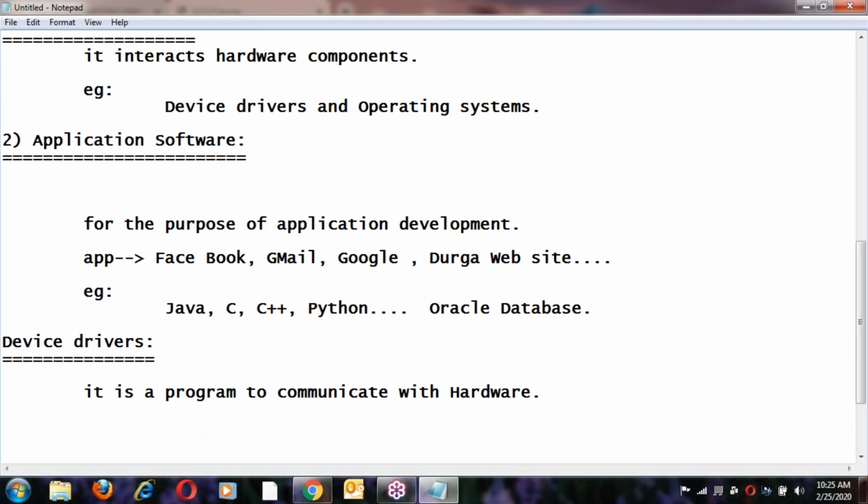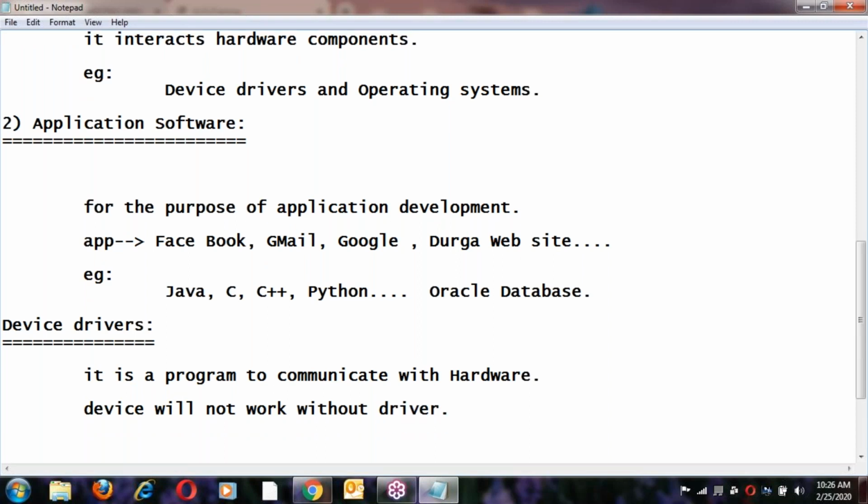Every device requires a driver. Without a driver, devices will not work. A driver is compulsory here. Devices will not work without a driver, right?